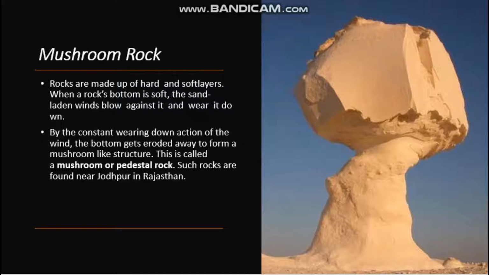By the constant wearing down, constant means continuously. If the air blows continuously, the bottom portion is eroded and it forms a mushroom-like structure. This is called a mushroom or pedestal rock. Such rocks are found near Jodhpur in Rajasthan.